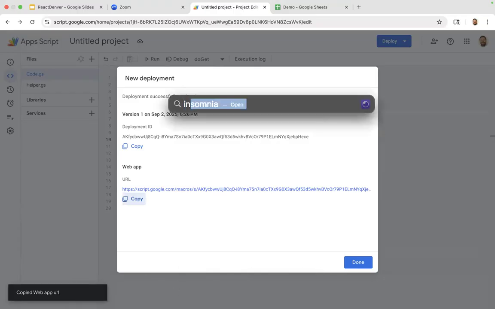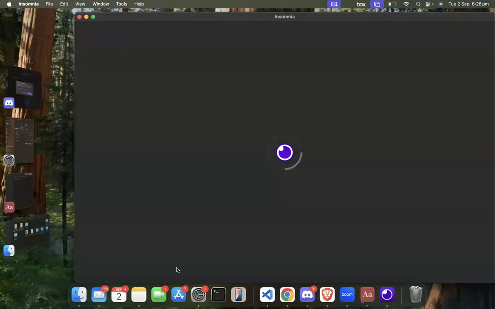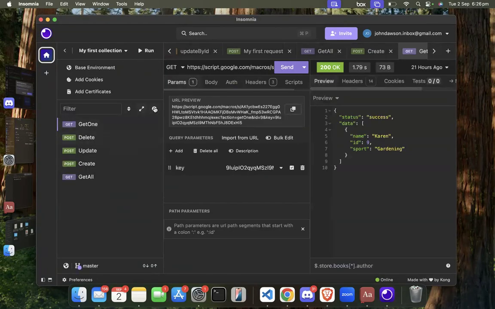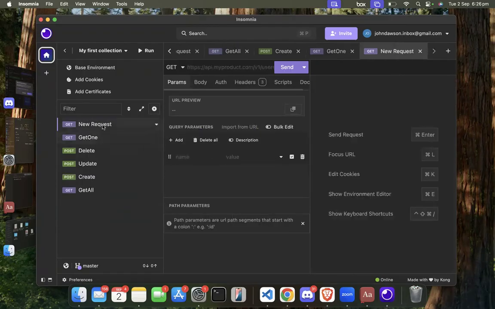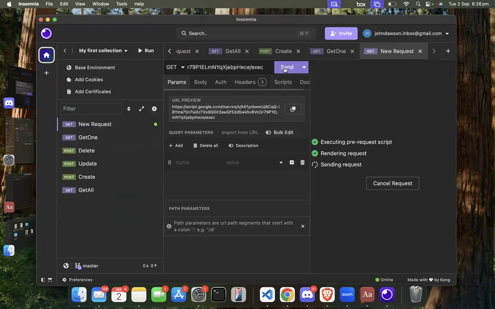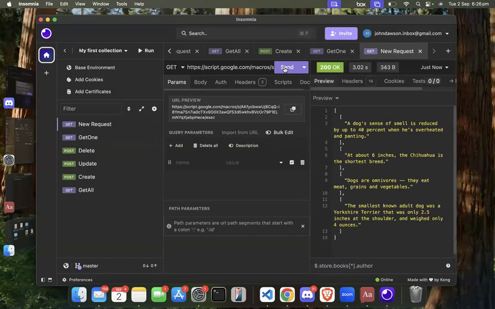And then if I go onto Insomnia, I'm just going to make a new one here. So new HTTP request. I'll copy this in. And that should be enough to send and receive everything. So we've got everything that's now in our spreadsheet available as an endpoint. We're actually now hitting that through a GET request and getting that information.